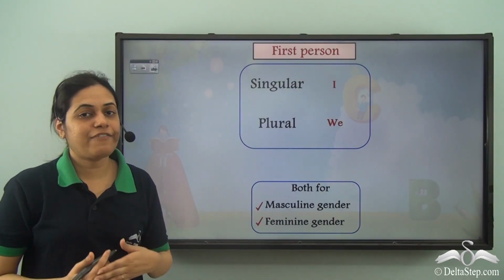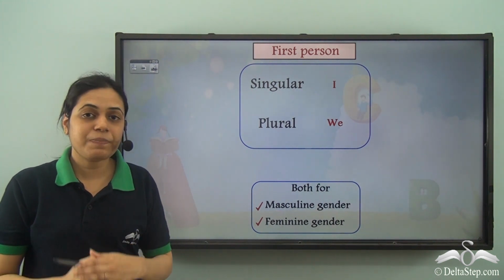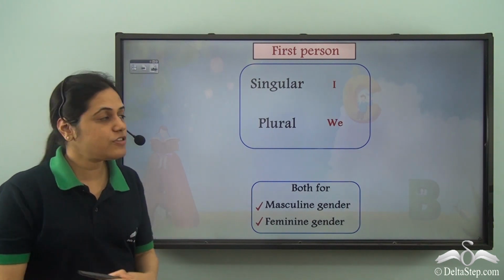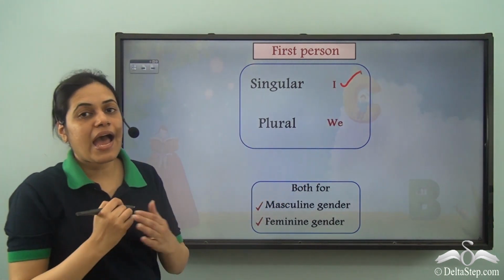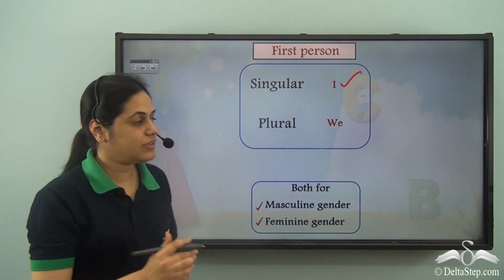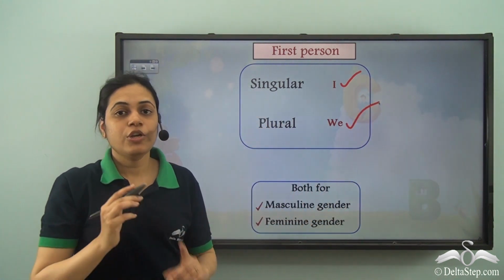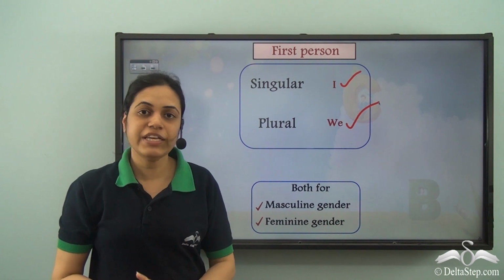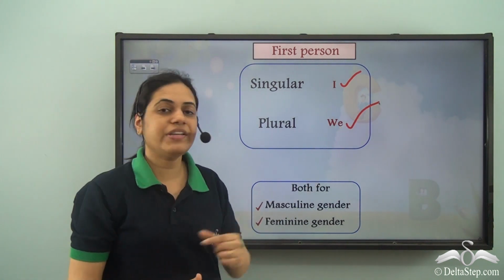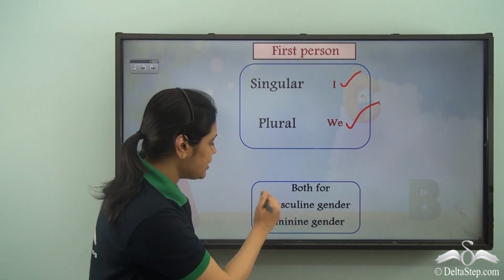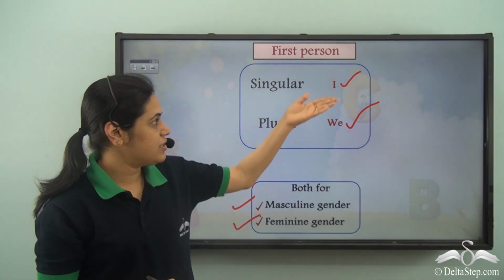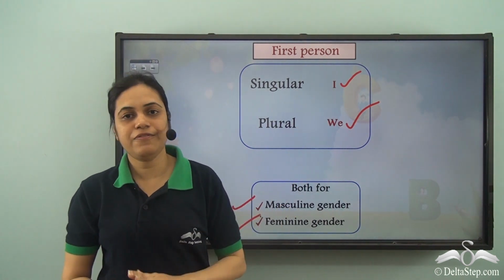So whenever we have the first person, that is the person speaking, the pronoun used for singular, that is when the person wants to refer to himself, is I. And for plural, that is the person referring to himself along with others, is we. Note that the person must always be included, that is the person speaking must always be included when it is we. And it is used both for masculine and feminine gender. So for both the genders, we use I and we.